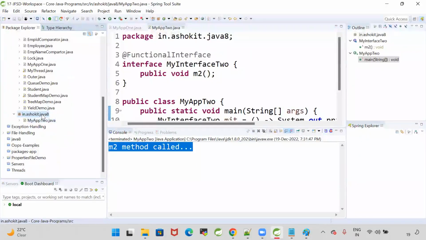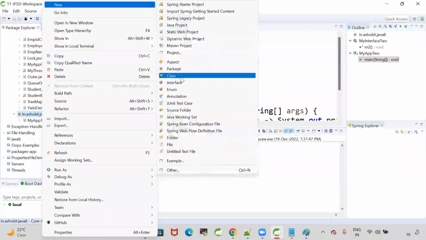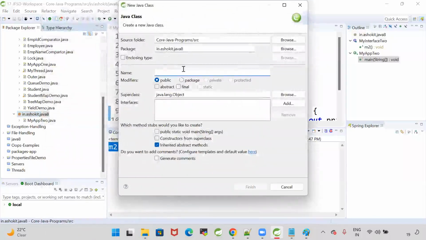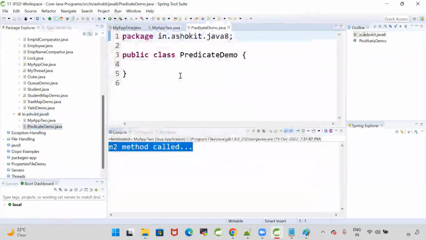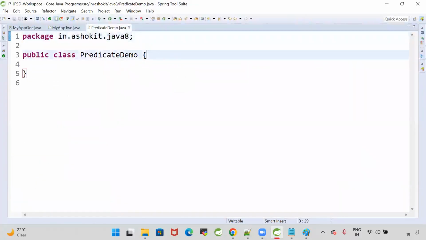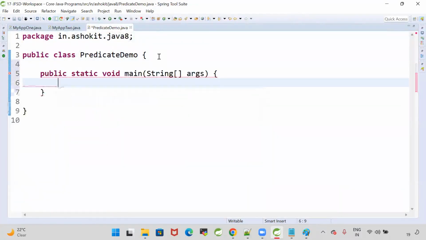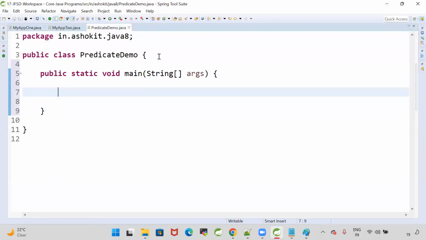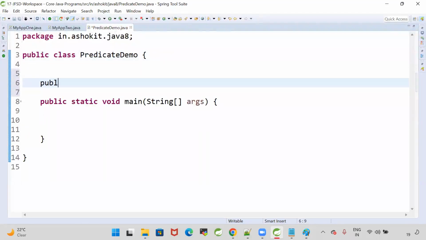Now let me take one simple Java class, without lambda and with lambda, to show you the difference. I'm going to take one class as PredicateDemo. Inside this, I'm writing a main method. Now I want to check whether the given number is greater than 10 or not.